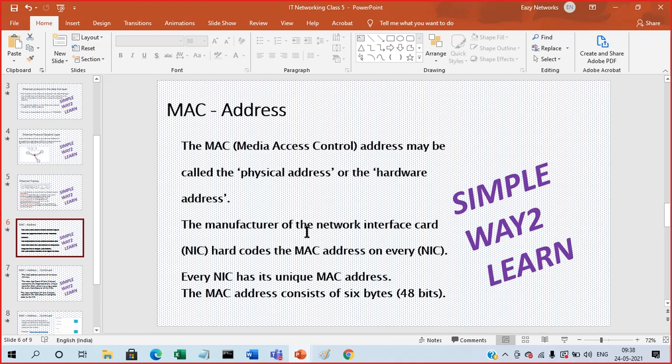How do we check the MAC address of the system? We can use ipconfig. Yes, very good, we can use the ipconfig command. The ipconfig command gives limited information, so along with the configuration we use ipconfig /all. It gives all the information from A to Z, because each communication happens through some interface, and each interface has a particular MAC address, a physical address.